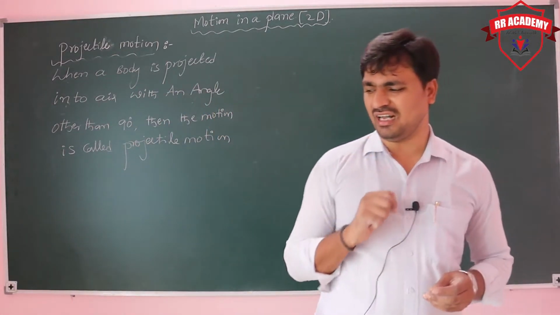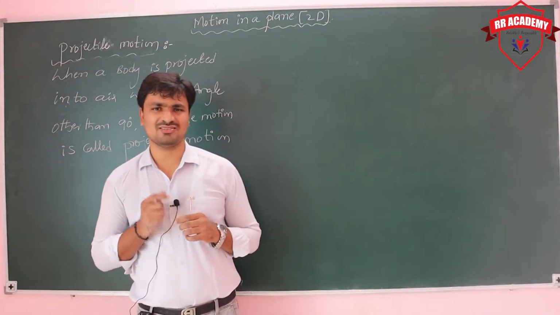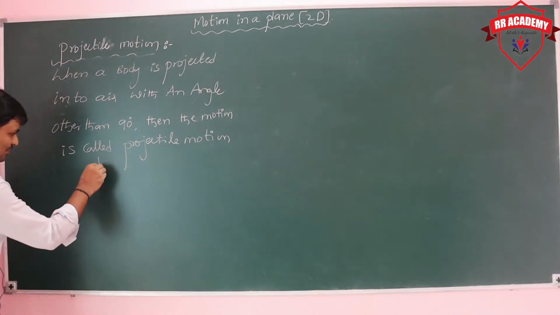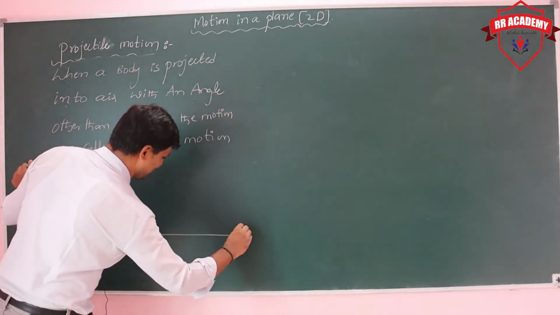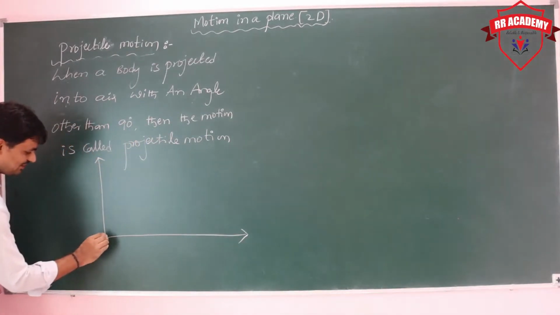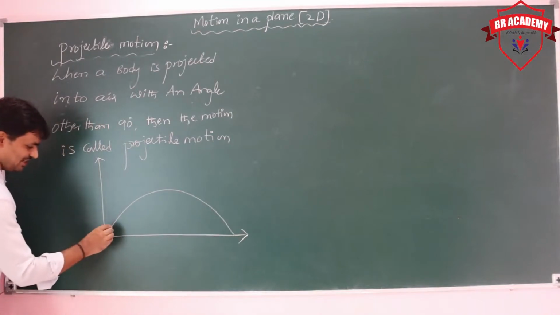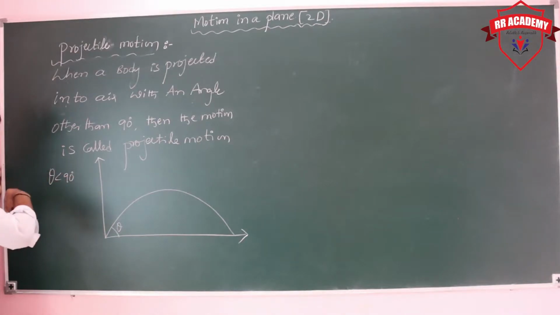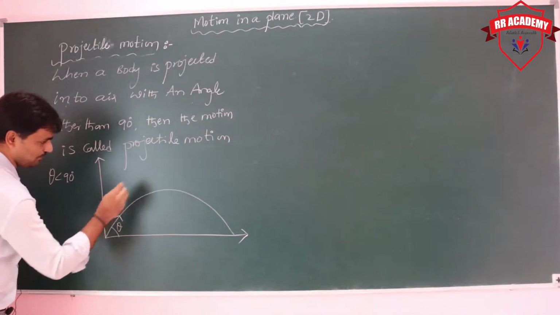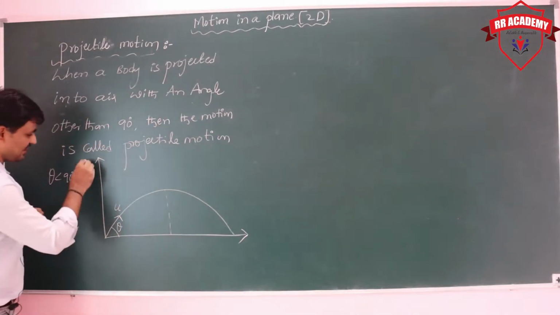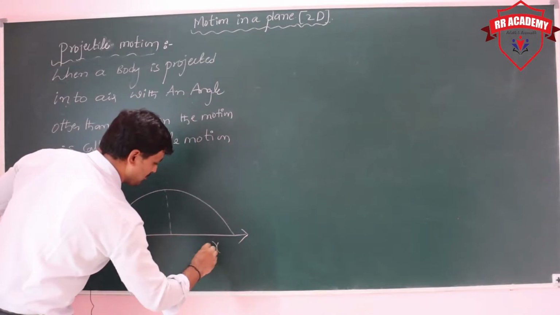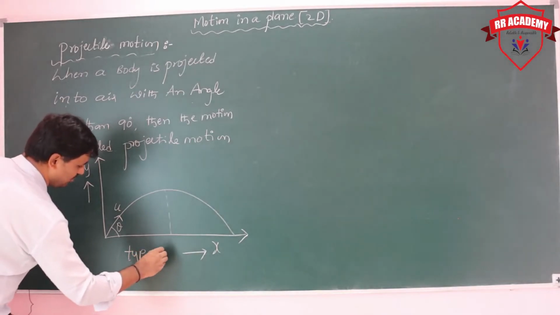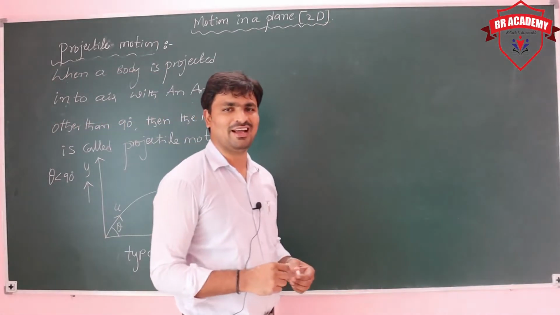Here we have different types of projections. The first, most important and general projection is the body projected from the ground, which again reaches the ground. We project the body like this and it reaches the ground like this. Here the angle is less than 90. If we project with greater than 90 also, no problem. So this is one type: projection from the ground, where the body again reaches the ground.